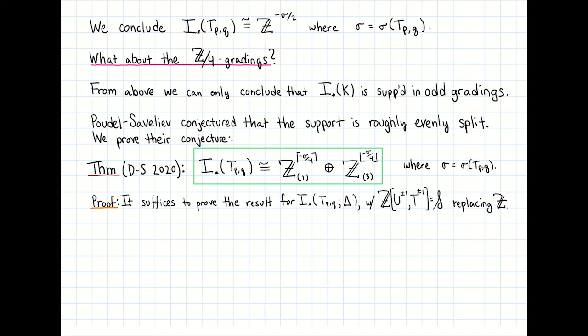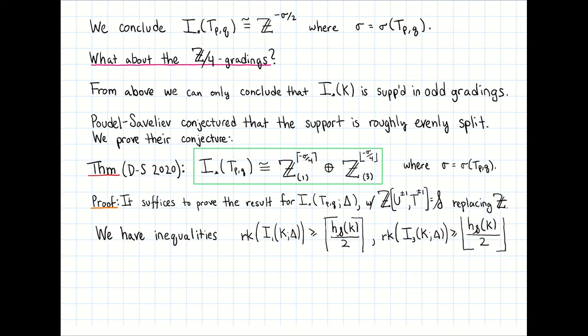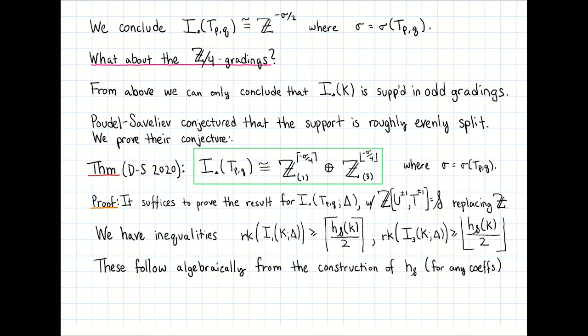First, it suffices to prove the result in the setting of local coefficients. This is because we showed that the differential is equal to 0, and therefore the statement is really about the chain complex, which is freely generated. Next, we have inequalities that relate the ranks of the irreducible instanton homology to the associated Froyshov invariant in this setting. These inequalities follow from the theory of S-complexes algebraically, and are not particular to instanton homology or the choice of coefficient ring here.